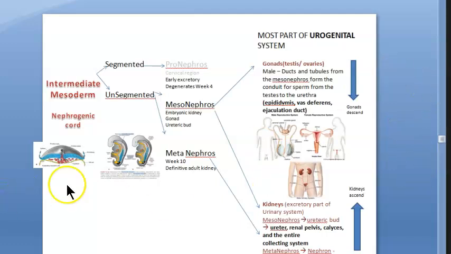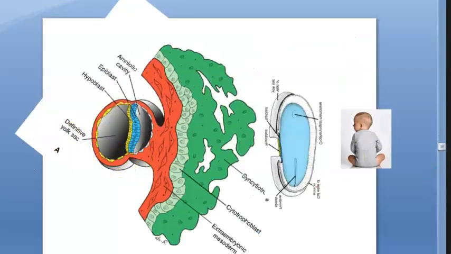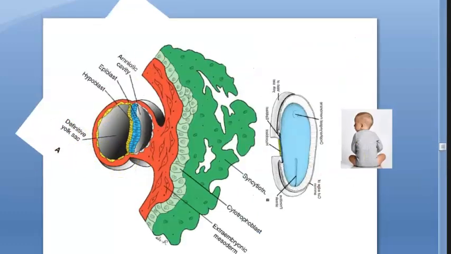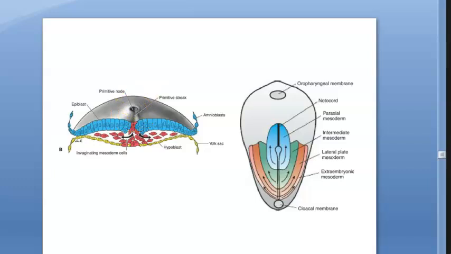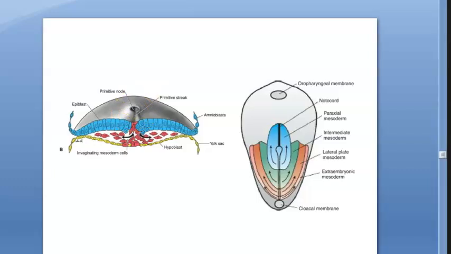Now let us get into some more details. What is mesoderm? See, this is a 2-germ layer, right? And then because of the primitive streak and the epiblast cells entering it and differentiating further, you will get this. This is the primitive streak, guys. So into this, what will happen? The epiblast cells will migrate, the blue color cells, they'll migrate into this primitive streak, and they will form the 3-germ layer.